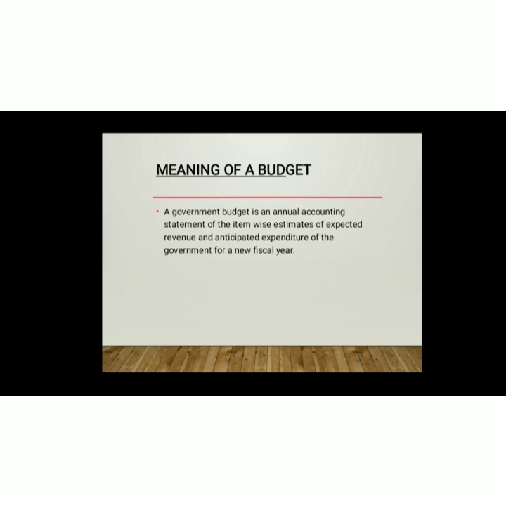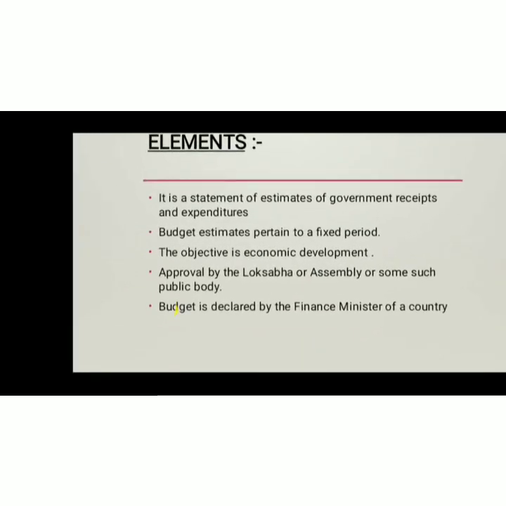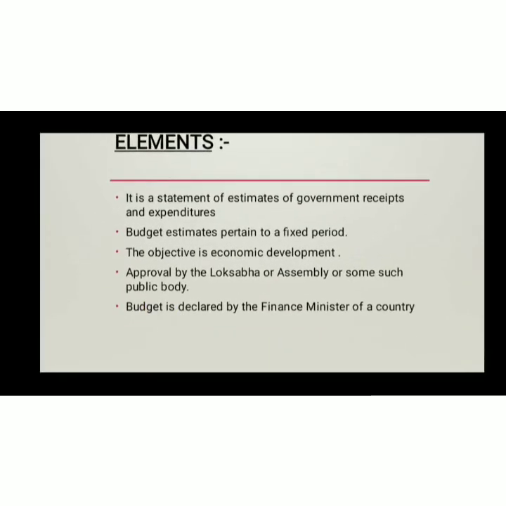So what you have to remember is it is an annual accounting statement. It is prepared item wise. They are mere estimates, that is we can say only figures which are tentative. They may not be real, of expected revenue and anticipated expenditure for a new fiscal year. Now let us look into the elements. Annual means which is done once in a year.